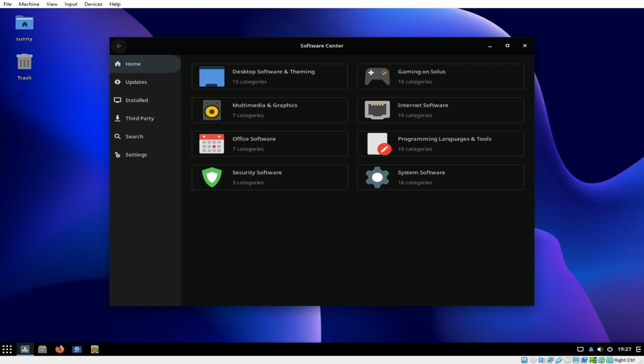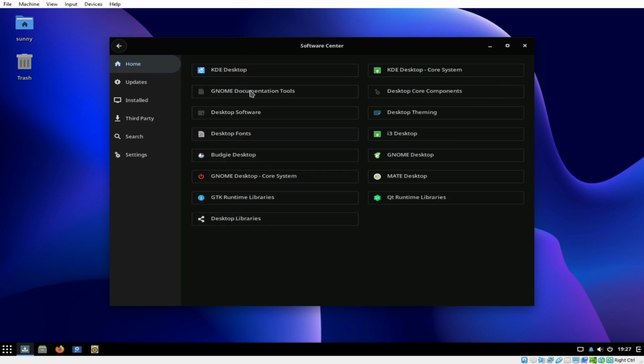Another advantage of Solus, of course, is the software center, which is this one. It's quite fast. As you can see, even if I'm just running it on my virtual machine, it's not laggy compared to other Linux distributions. Other than the popular Linux applications, the software center also allows us to install third-party applications. So we can very much install, for example, let's look at desktop and software theming. These are the different applications that we can install on our Solus Budgie.